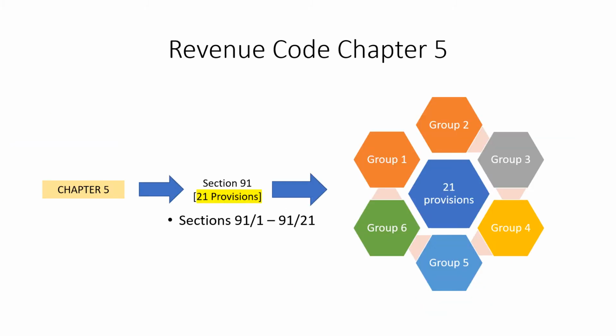If you look at Chapter 5 of the Revenue Code, you can see that there are only 21 provisions that govern specific business tax. And these 21 provisions, I can categorize into 6 main groups. Let's have a look at what they are.